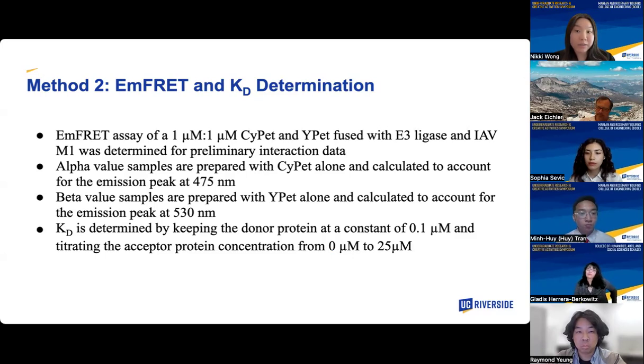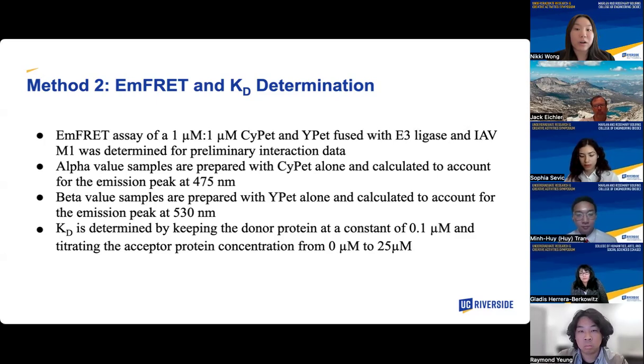A qualitative spectrum graph was also performed to visualize the energy transfer between the two proteins at 0.1, 0.5, and 1.0 micromolar, and a KD was determined by keeping the donor protein at a constant 0.1 micromolar and titrating the acceptor protein concentration from 0 to 25 micromolars.